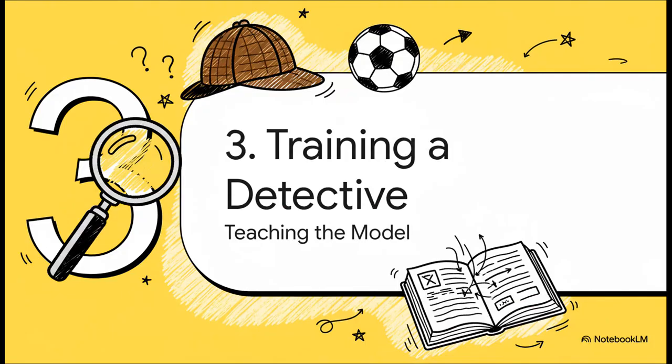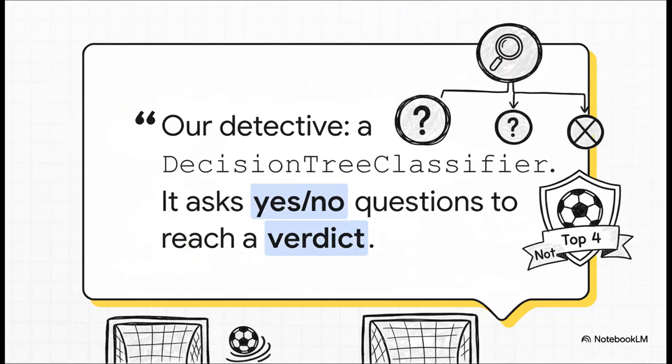So, we have our mission and we have our clues. Now, it's finally time to meet our detective and get its training started. Our detective is a model called a Decision Tree Classifier, and the way it works is actually super intuitive. It basically learns by building a flowchart of simple yes or no questions. So, for example, it might learn to ask, hey, did this team get more than 70 points? If the answer is yes, it goes down one path. If it's no, it goes down another. And it keeps doing this until it reaches a final verdict, top 4 or not.